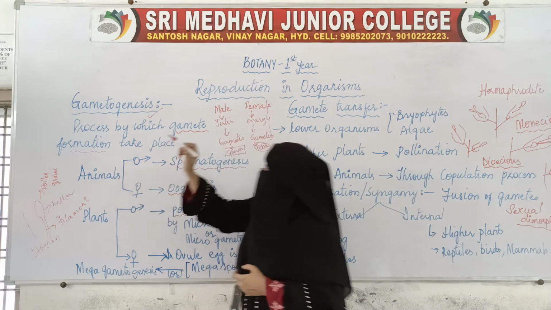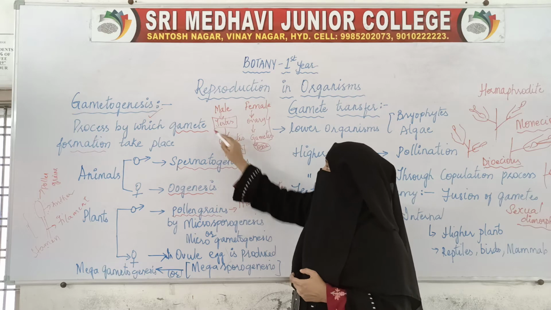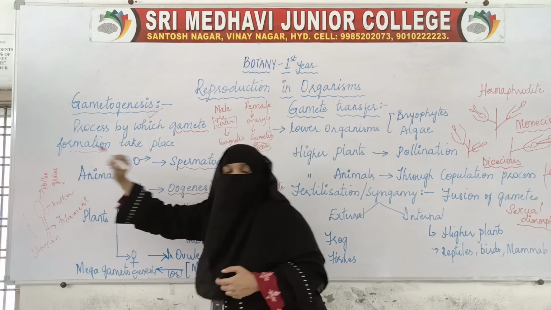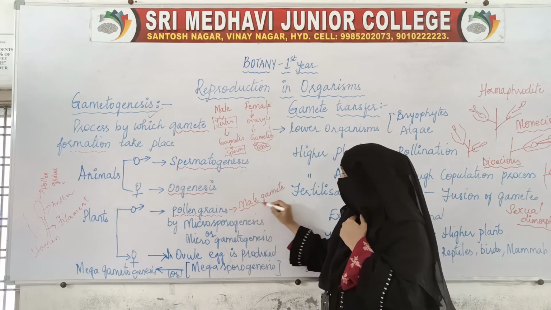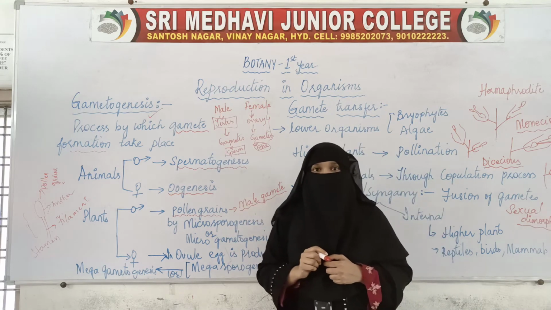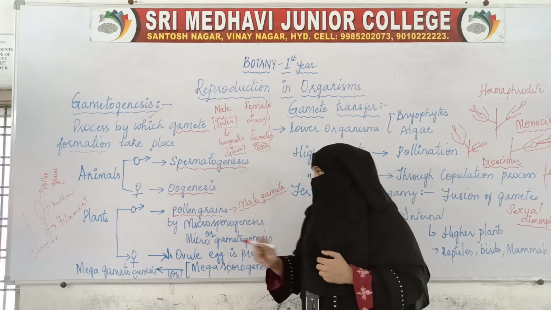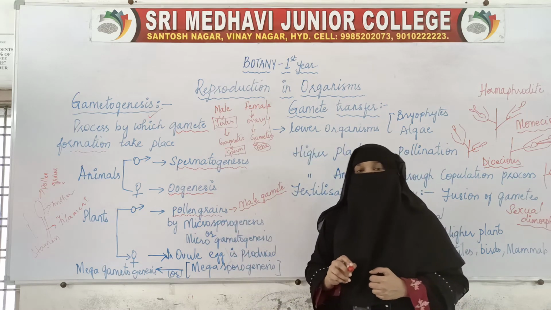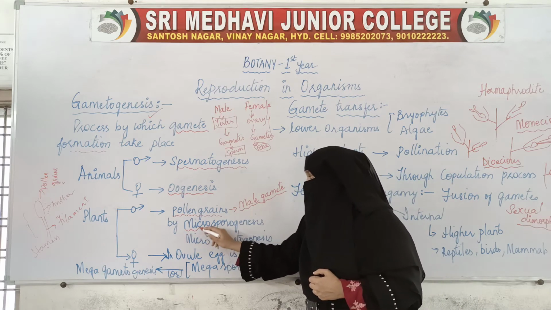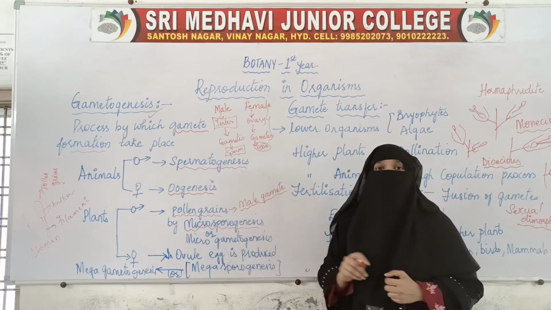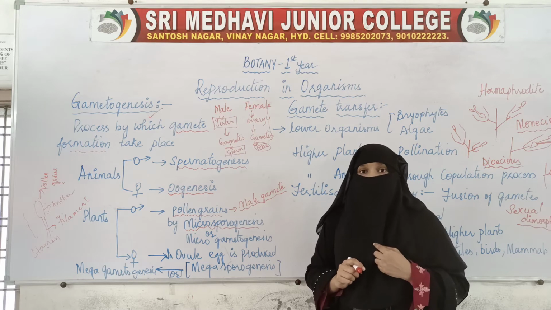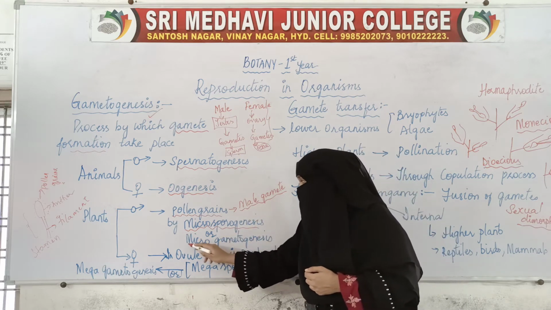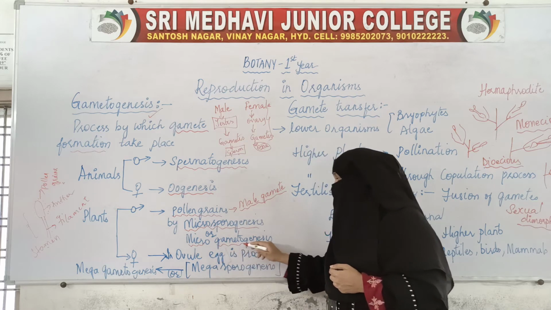Just as the testis produces gametes, that is sperms, these pollen grains will produce the male gamete. The process by which pollen grains produce the male gamete is called microsporogenesis, or we can even call it microgametogenesis.